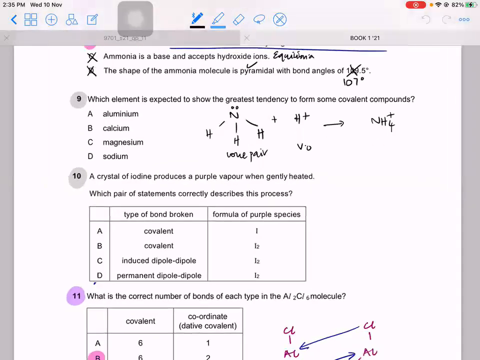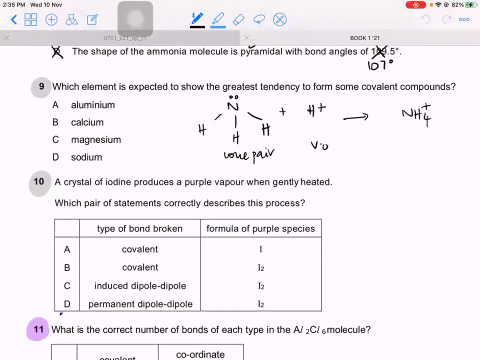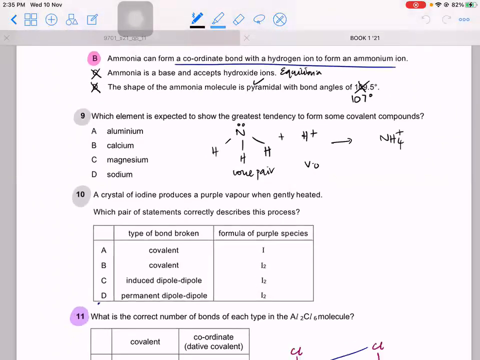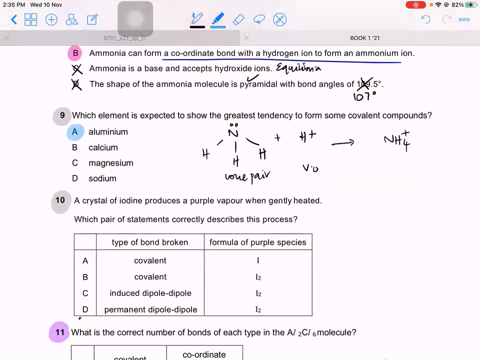All right, so question number 9. Which element is expected to show the greatest tendency to form a covalent bond? So that would be what? Aluminum. Or if the option is given as beryllium, that's what you mark. Because we know aluminum has a smaller radius, greater charge, therefore more polarizing power or greater charge density, and therefore it can form covalent bonds.